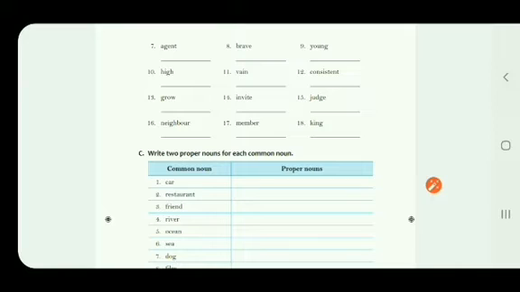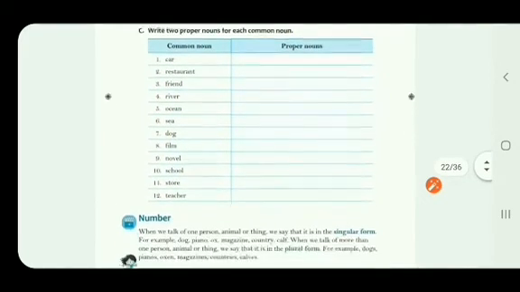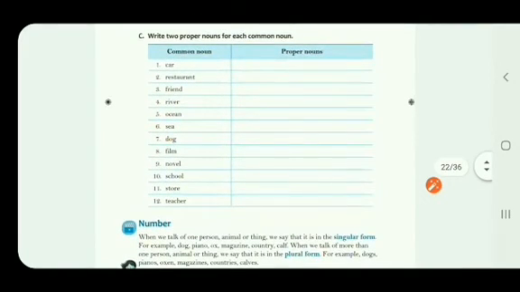Number 11. Vain, vanity. Number 12. Consistent, consistency. Number 13. Grow, growth. Number 14. Invite, invitation. Number 15. Judge, judgment. Number 16. Neighbor, neighborhood. 17. Member, membership. 18. King, kingdom. Right? Now we move on to the next exercise C, in which you are asked to write 2 proper